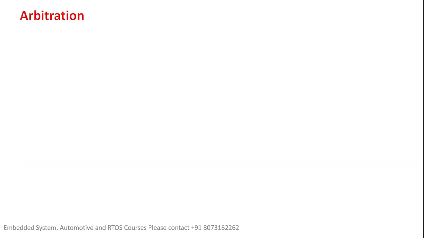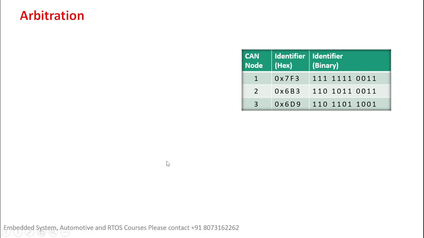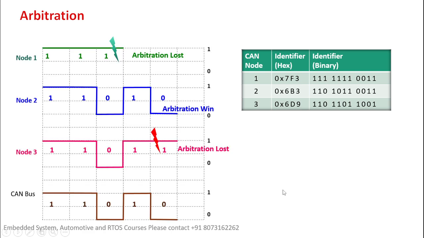Now let us see with one example how this arbitration will work. So let us consider here we have three ECUs, and the three ECUs have message identification numbers like this, and we have three different scenarios. Now you can see here node 1 is transmitting some message identification, node 2 also, node 3 also.